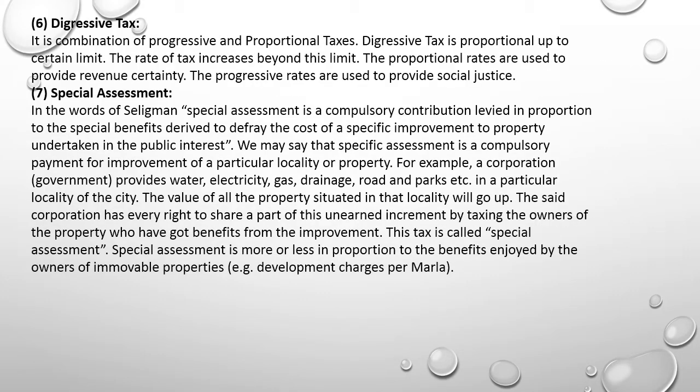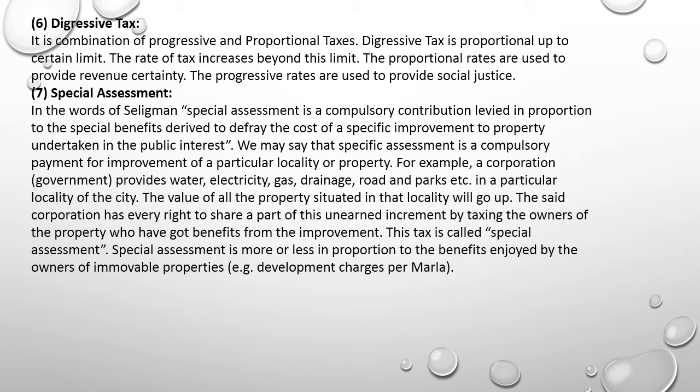Then next one is digressive tax. It is a combination of progressive and proportional taxes. Digressive tax is proportional up to certain limit. The rate of tax increases beyond this limit. The proportional rates are used to provide revenue certainty. The progressive rates are used to provide social justice.